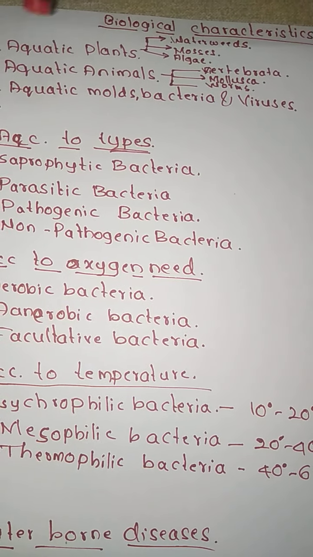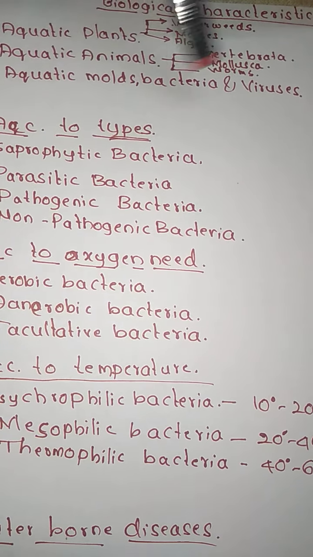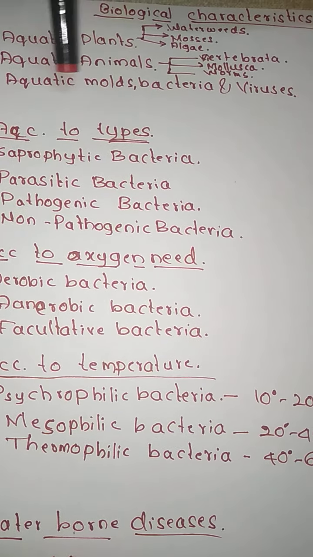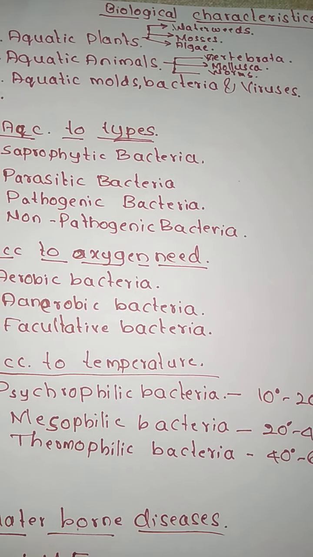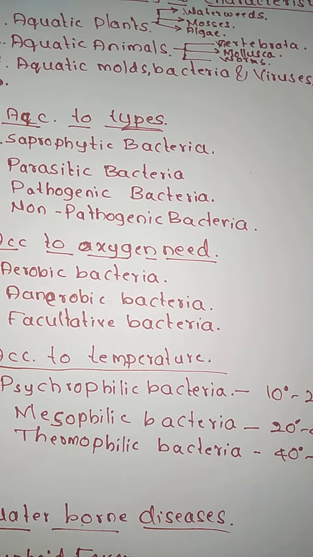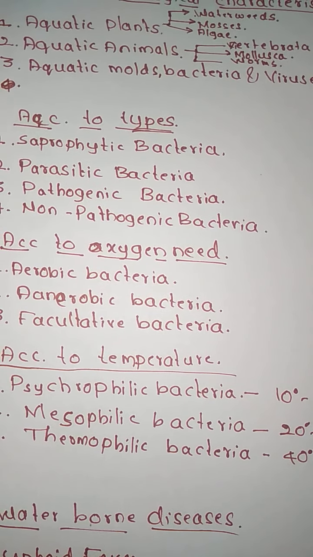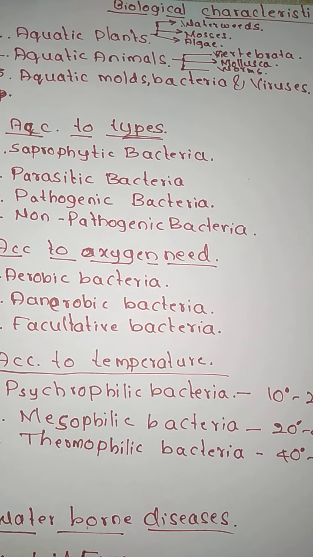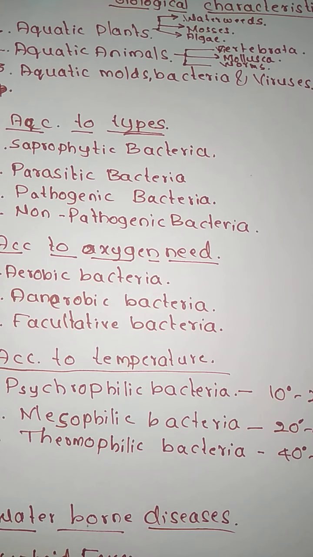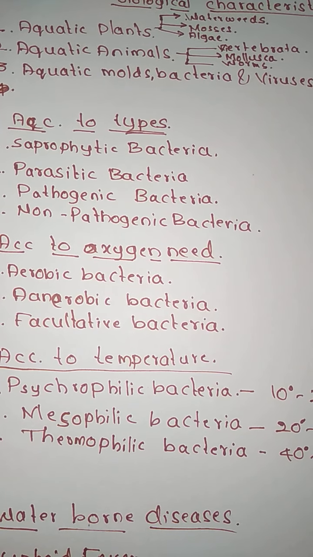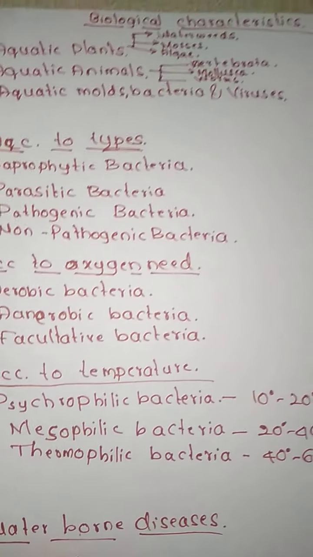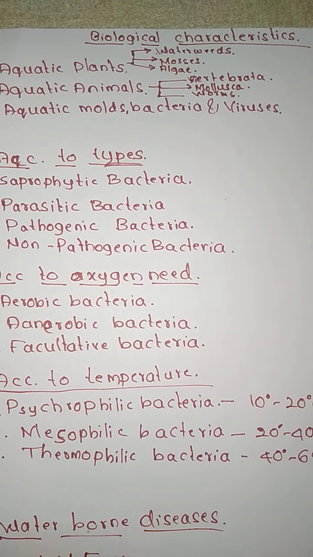In water, there are three main types of living things: aquatic plants, aquatic animals, and aquatic molds, bacteria, and viruses. The aquatic plants are further divided into spermophyta, which we call water weeds, bryophyta, which we call mosses, pteridophyta, which we call ferns, and the last one, thallophyta, which we call algae. Out of these, water weeds and algae are of practical importance to the waterworks engineer.